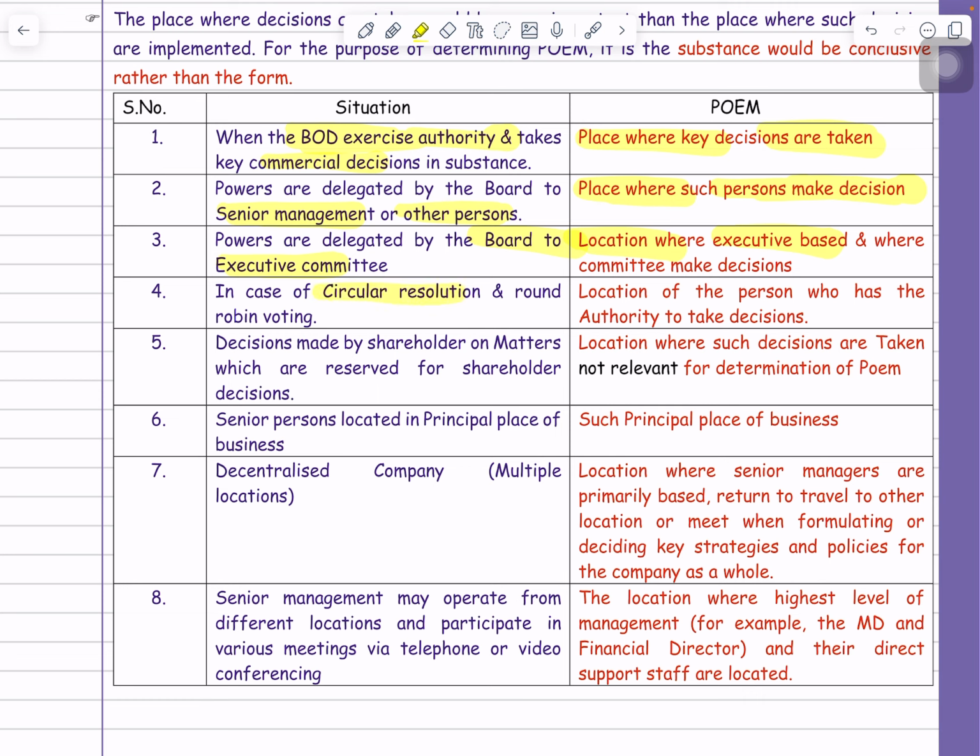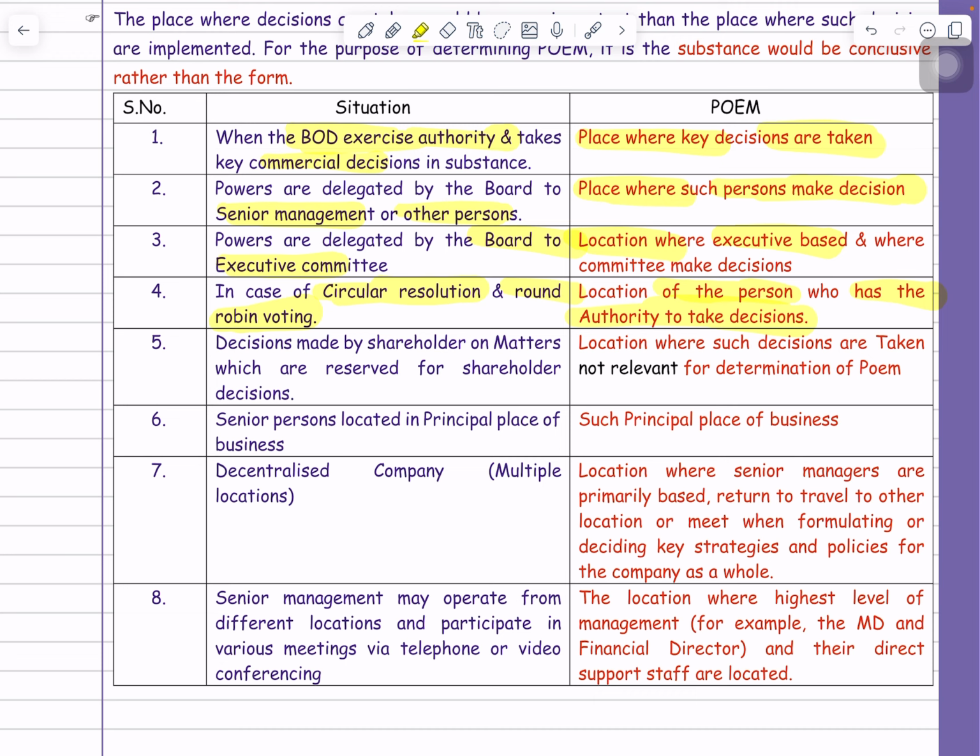Now suppose in case of circular resolution or round robin voting, if that type of system is there, through circular resolution and round robin voting they are making the decision, then you have to check where the highest manager is located, means the location of the person who has authority to take the decision, means the ultimate decision is taken by which person, that place will be treated as the POEM.